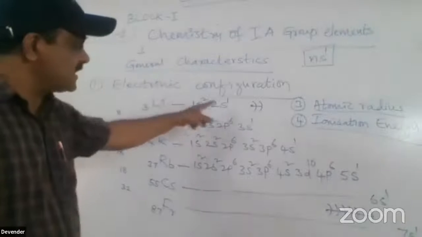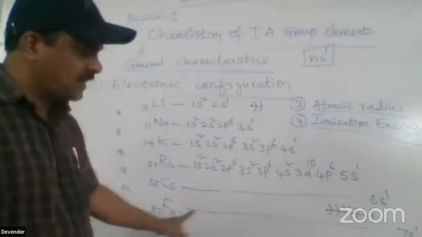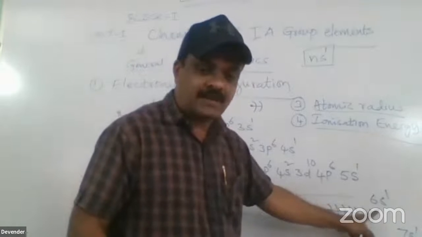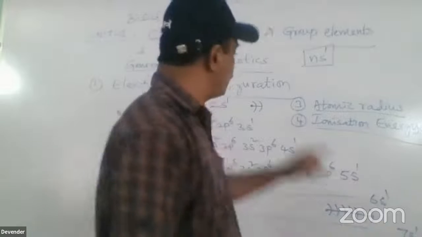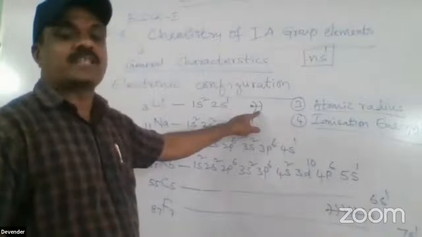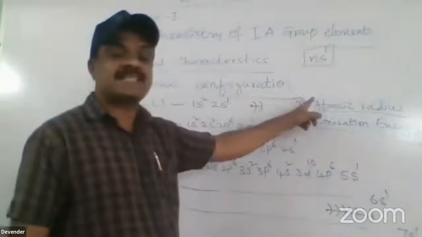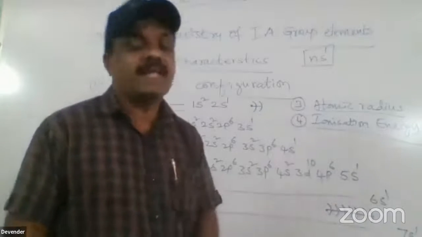Why does ionization energy decrease? In lithium, the nucleus is very close to the outer electron. Compared to francium, the nucleus is very far, so the 7th orbit electron can be easily removed, requiring a small amount of energy compared to the 2s1 of lithium. From top to bottom, ionization energy decreases, but atomic radius increases.